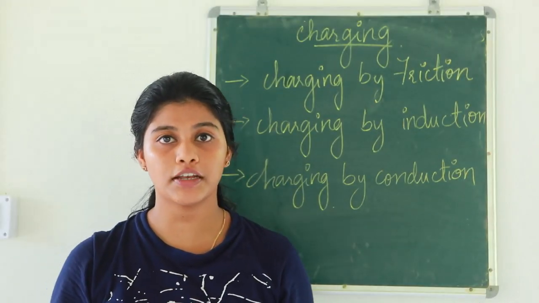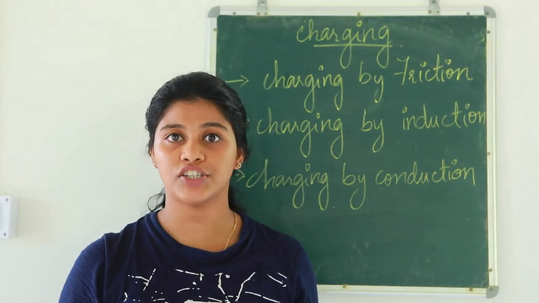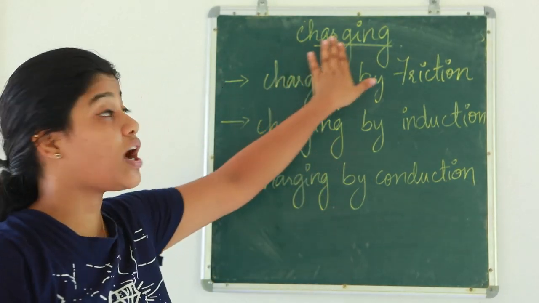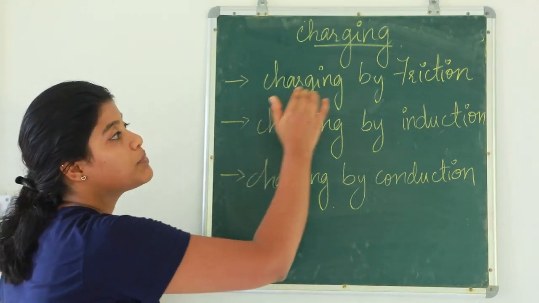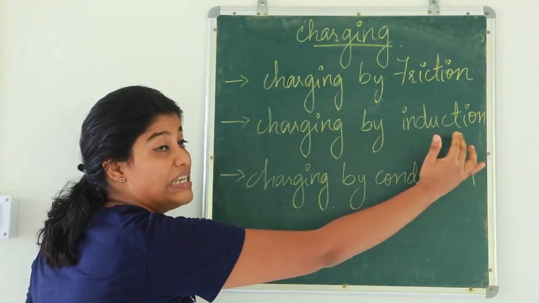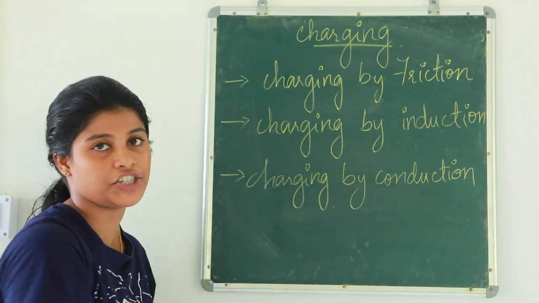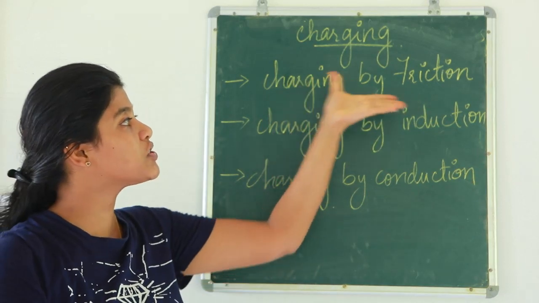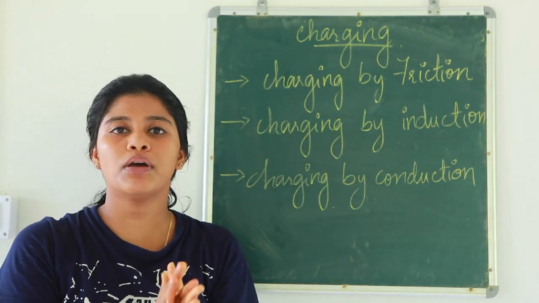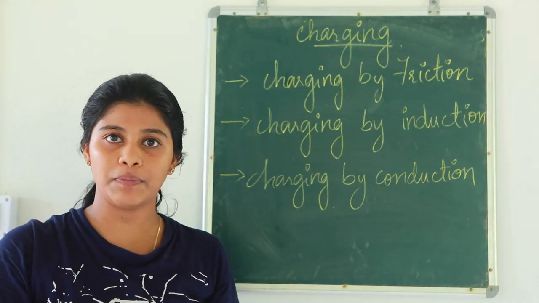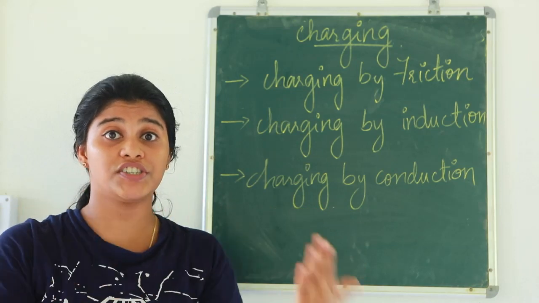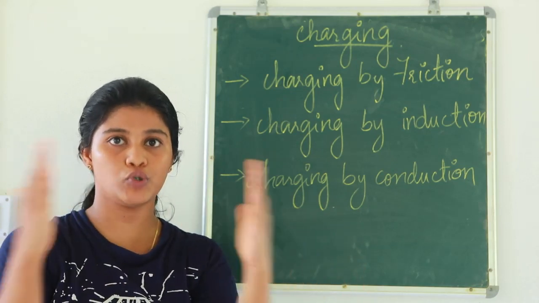The last and final topic that comes under charge and its unit is charging. There are mainly 3 types of charging: charging by friction, charging by induction and charging by conduction. Charging by friction simply means rubbing 2 objects together in order to develop a charge distribution between the two objects.